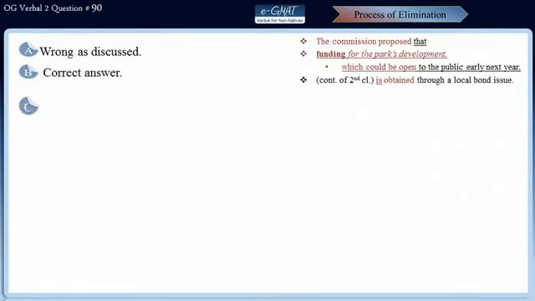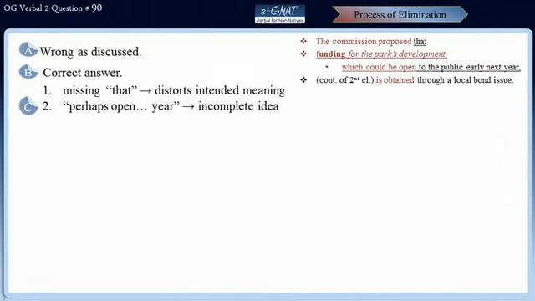Let's take a look at choice C now. Well, choice C is incorrect because firstly, omission of that makes it appear that Commission proposed funding for the park. This is not the intended meaning of the sentence. Also, this phrase, perhaps open to the public early next year, lacks verb, making it sound like an incomplete idea. Also, the verb proposed requires use of subjunctive verb, so use of to verb form to be is incorrect here. So these three errors make choice C incorrect.